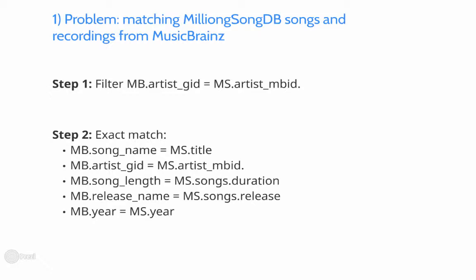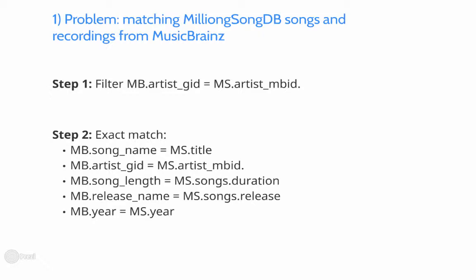At the beginning, we knew that the Million Song database uses artist ID from MusicBrainz, but songs are not matched between one another. So we selected all MusicBrainz recordings of artists from the Million Song database. This set of records from MusicBrainz we tried to match with Million Song database recordings during several iterations.